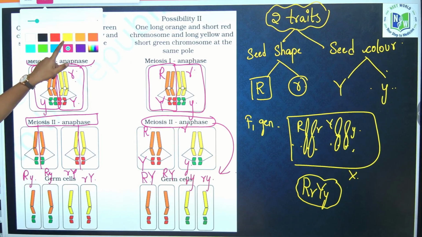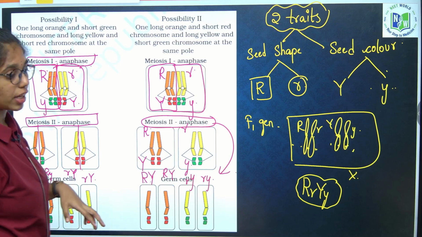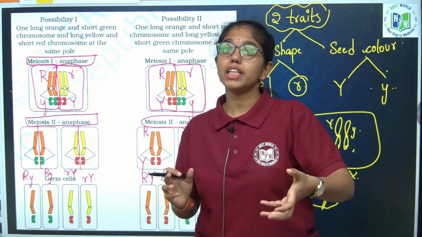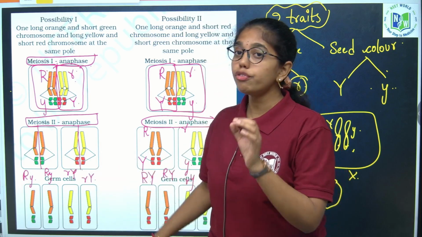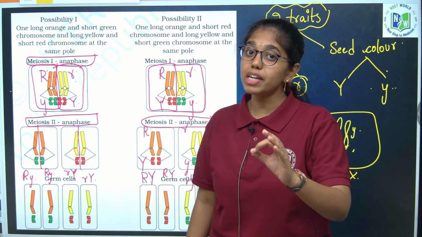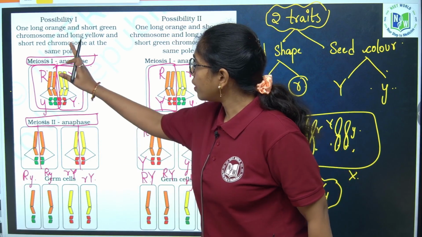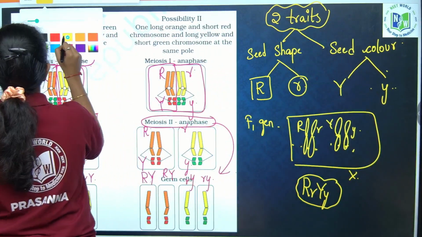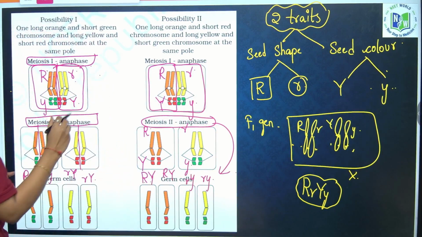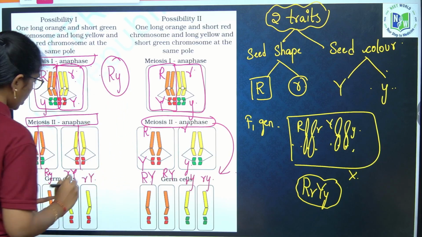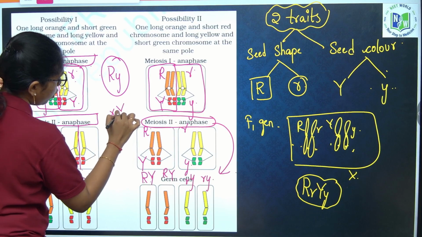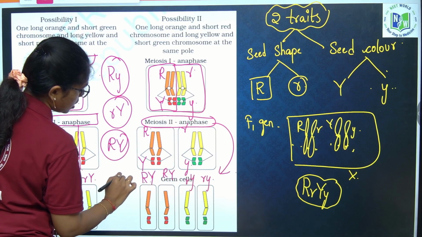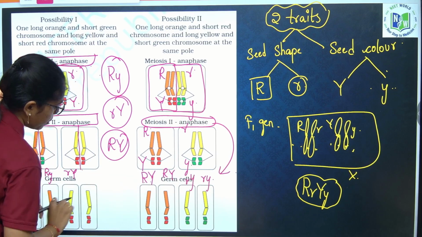So at the end of the F1 phase, to conduct the crossing and to analyze all the possibilities of zygotes in the F2 generation, we first need to know all the possible gametes involved in the crossing. Yes or no? So we will have 4 sets of gametes. How many, beta? 4: round and wrinkled, second is wrinkled and yellow, third is round and yellow, fourth is wrinkled and green.